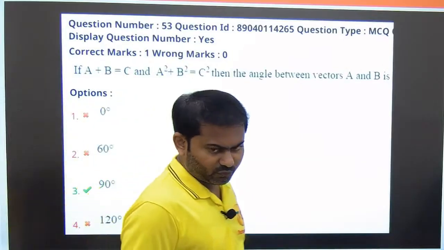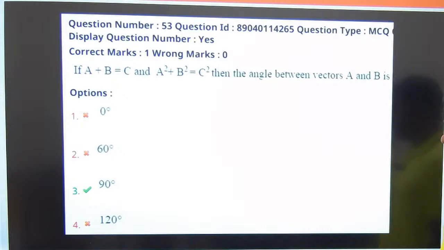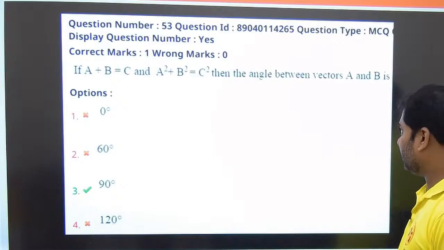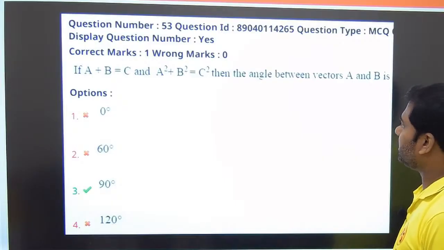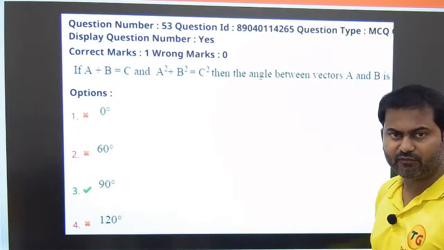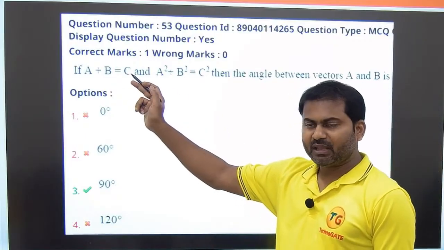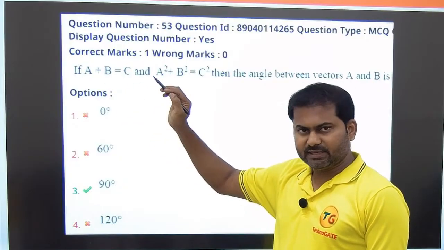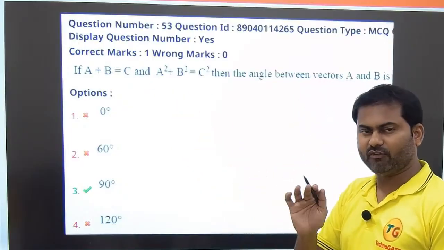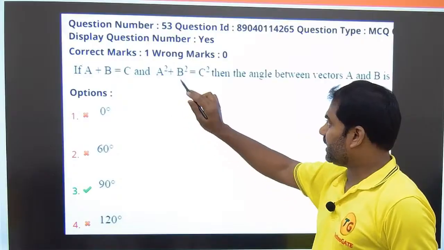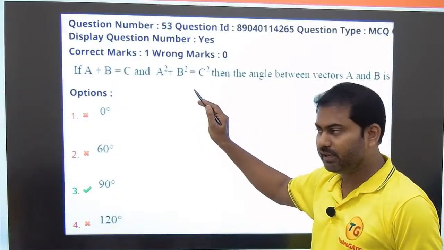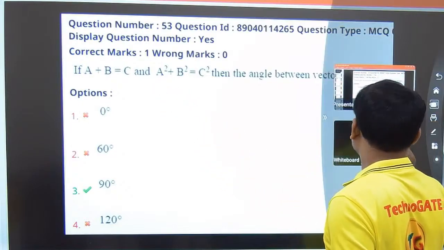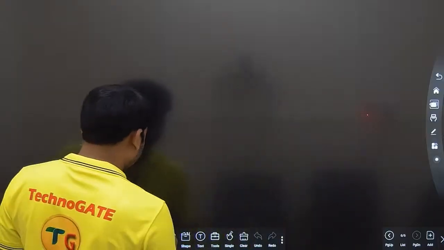In this next question, what they are telling is, if A plus B is equal to C and A square plus B square is equal to C square, then the angle between vectors A and B is, you see here, it's very straightforward. A and B are vectors here. When you write down A plus B is equal to C, that means C is the resultant. Now C forms the third side of the triangle formed by A and B, and we have the condition A square plus B square is equal to C square, so they are satisfying the Pythagoras theorem also.